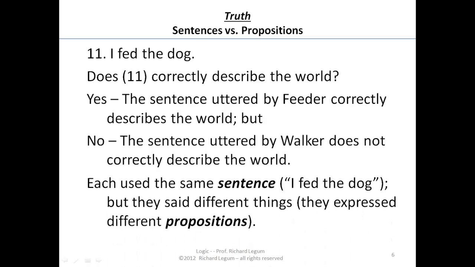Notice each of the two of them, feeder and walker, used the same sentence, "I fed the dog," but they said different things.